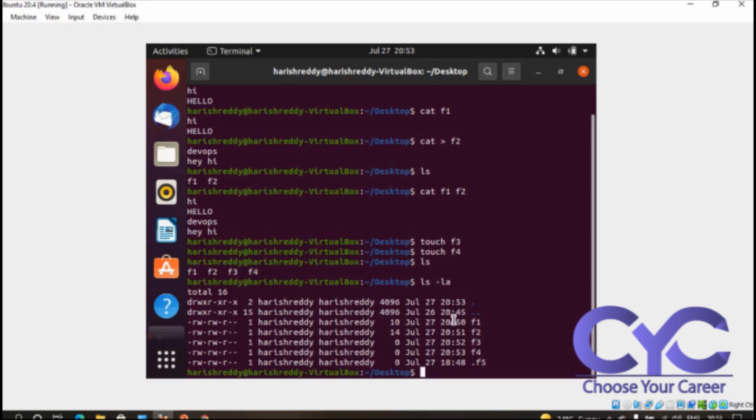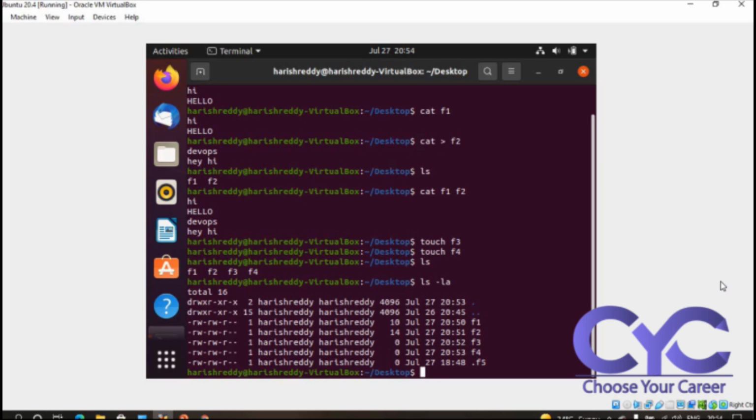See here, recently I created the f3, f4 files, right? So see here, I got a dot and two dots. These dots represent hidden files. Remember this. I will tell you what this is in the next coming topic. This dot will represent a hidden file. Remember this.